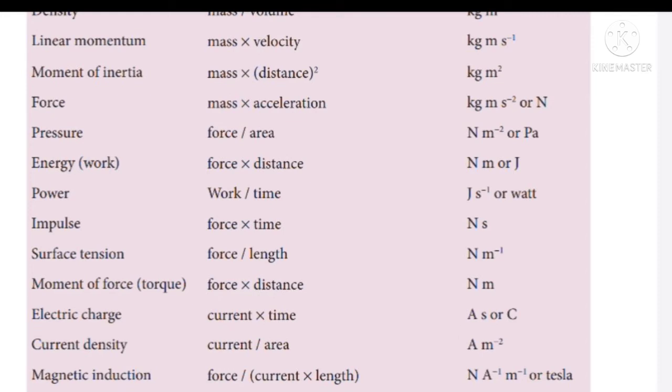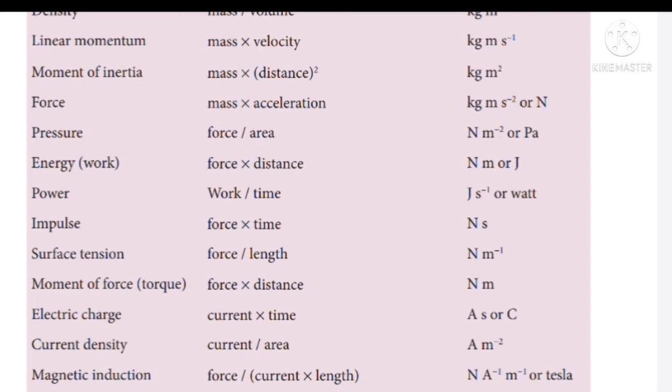And the next physical quantity, energy or work. Energy or work is equal to what? Force into distance. The unit for force is Newton. The unit for distance is meter. Then the unit for energy will become what? Newton meter. And one more standard unit is what? Joule. Joule is represented by capital J. So what is the unit for energy? It may be Newton meter or joule.